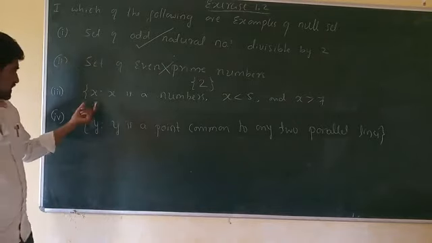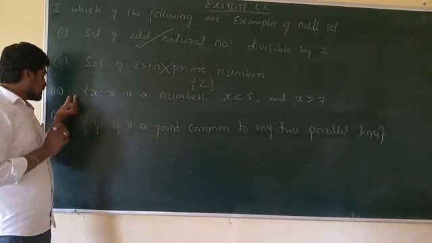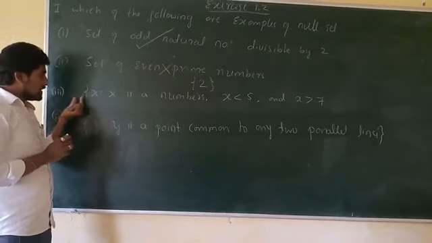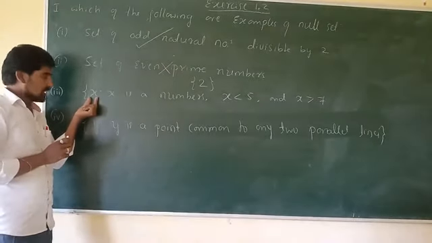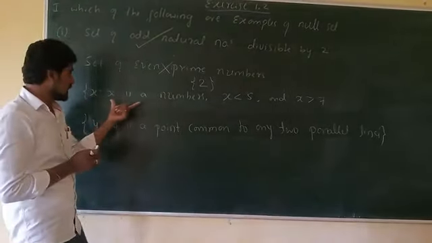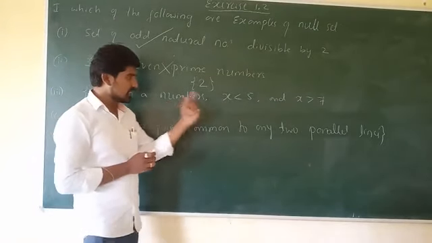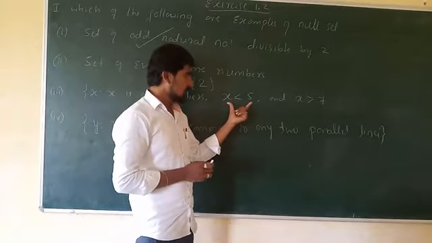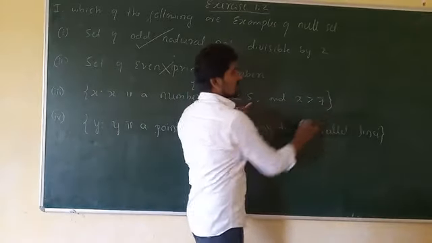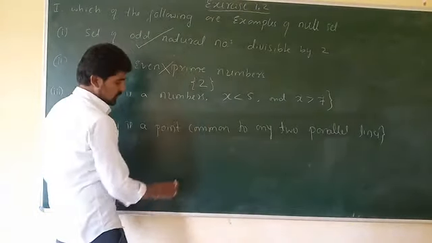Next, the third question: the elements of the third set are represented by the letter x. And what is x here? x is a number. X ಅನ್ನೋದು ಸಂಖ್ಯೆ ಅದ, and that number must be less than 5 ಇರಬೇಕು as well as greater than 7 ಇರಬೇಕು. Just observe here.